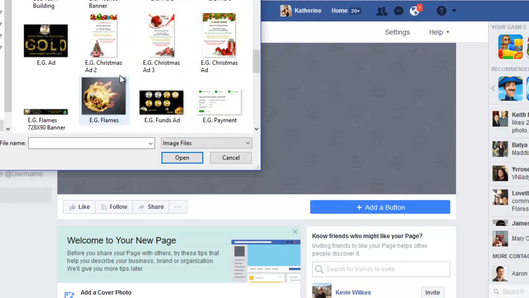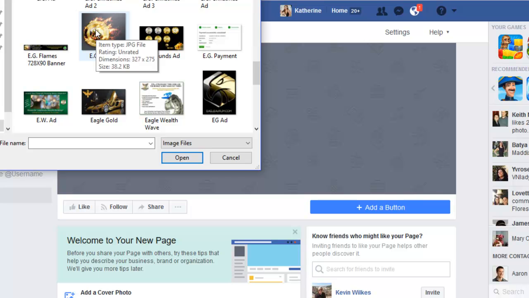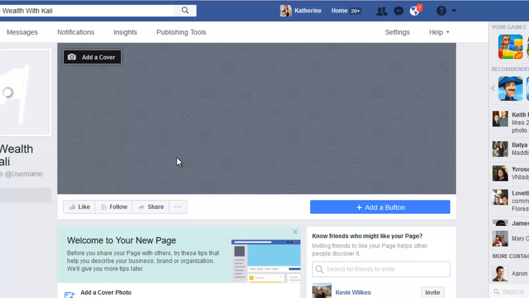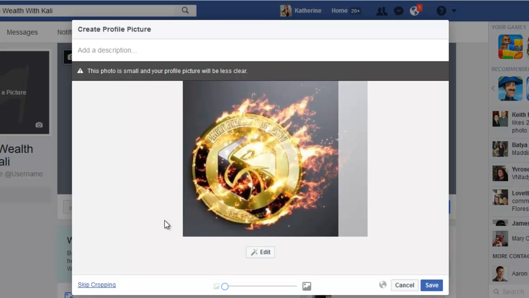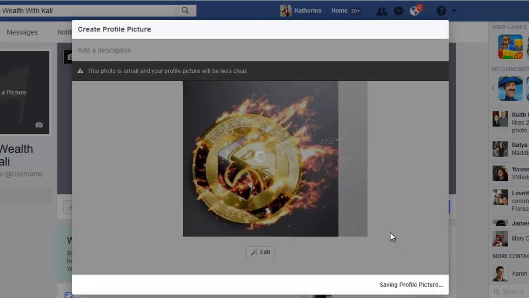Let's see. Well, let's pick something pretty easy, right? We're going to do it with Bitcoin, so let's open that. Let's see if it fits okay. Okay, now I've got to resize it, right? So let's go right there. Oh, there we go. So click save.